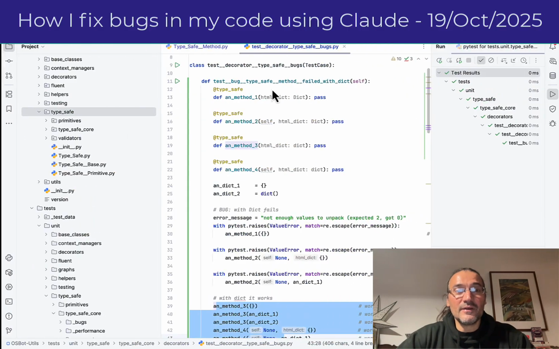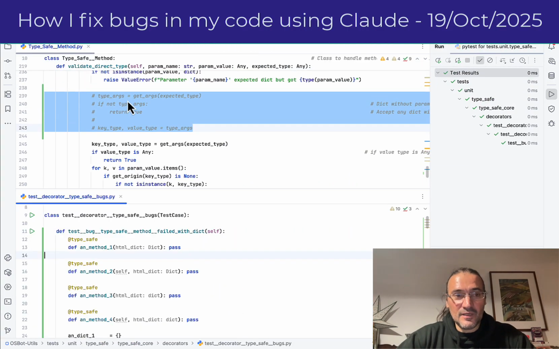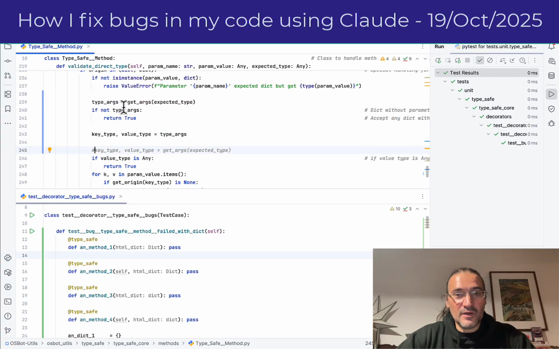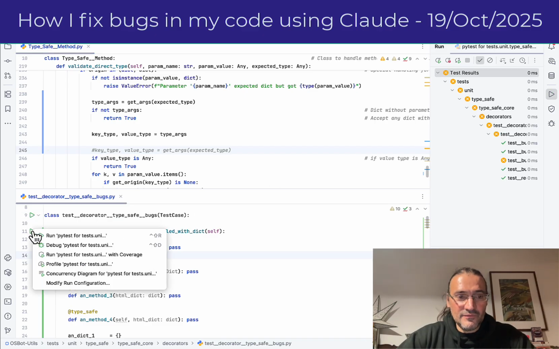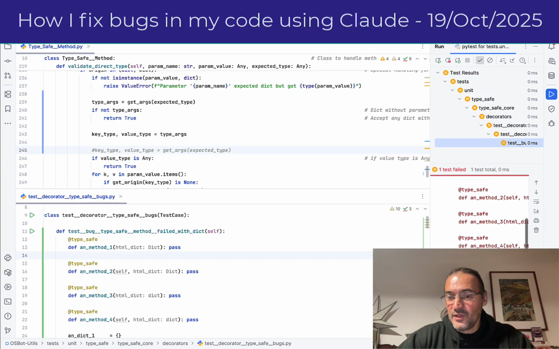So let's take a look at it, right? Here's my code base. Let's put the text below. And now here's the code that it says. So let me just do the fix. The fix is literally these 4 lines of code, which is absolutely spot on. And then if I run my test, you'll see that my test now fails. And it fails because those exceptions were not raised, right?